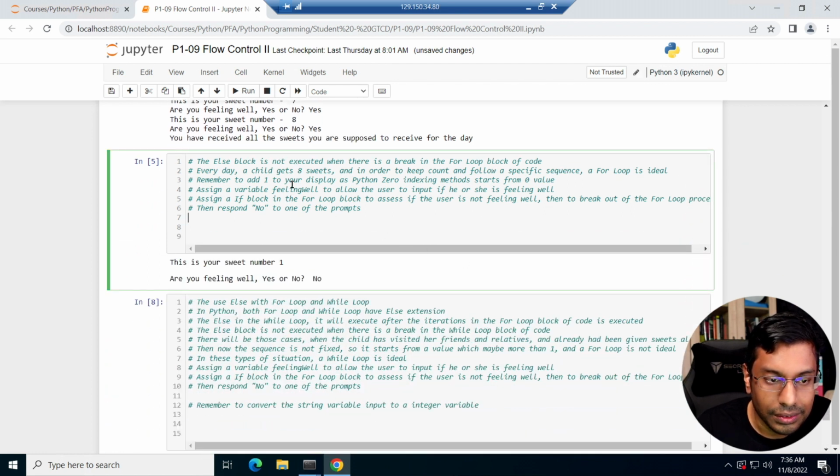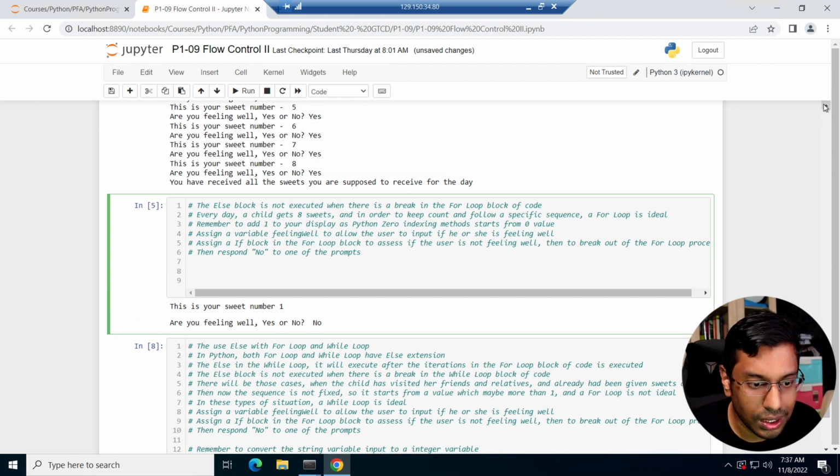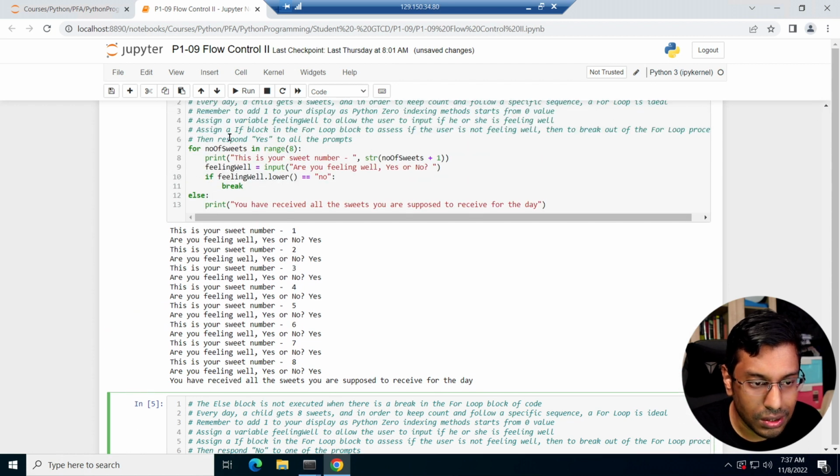Yep. So the else block is not executed when there is a break in the for loop code, as I mentioned to you earlier. I've already shown that to you earlier. When there's a break, this is not executed. So I can just copy this whole code